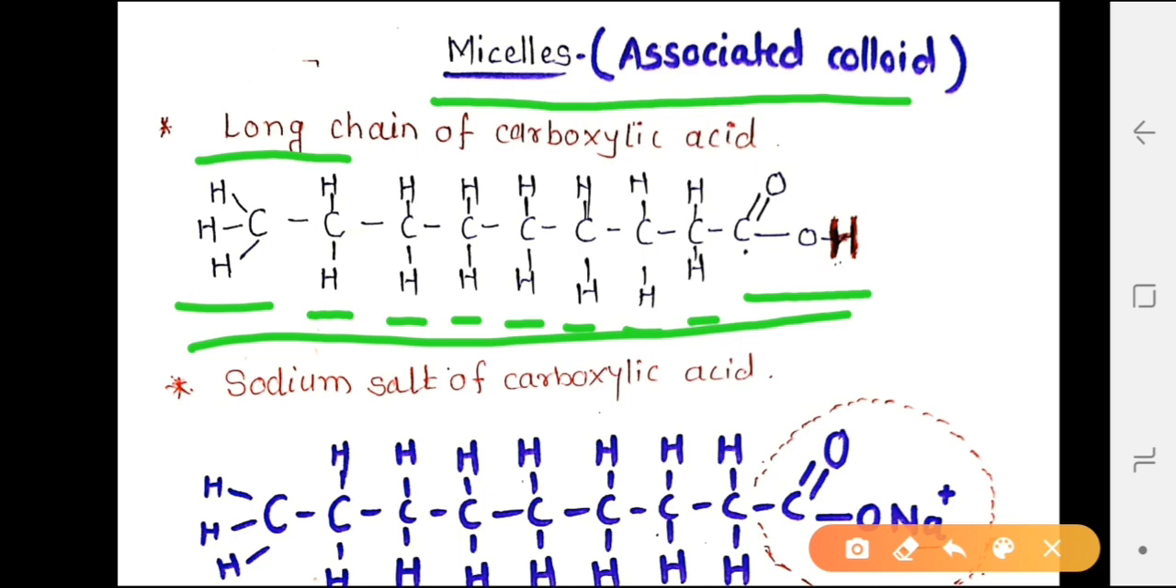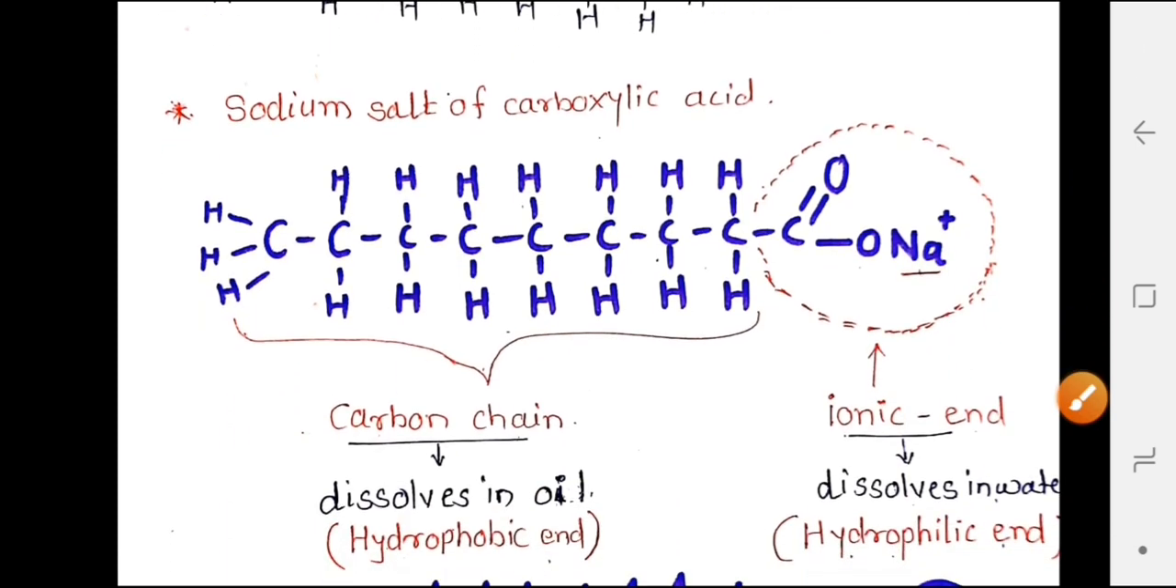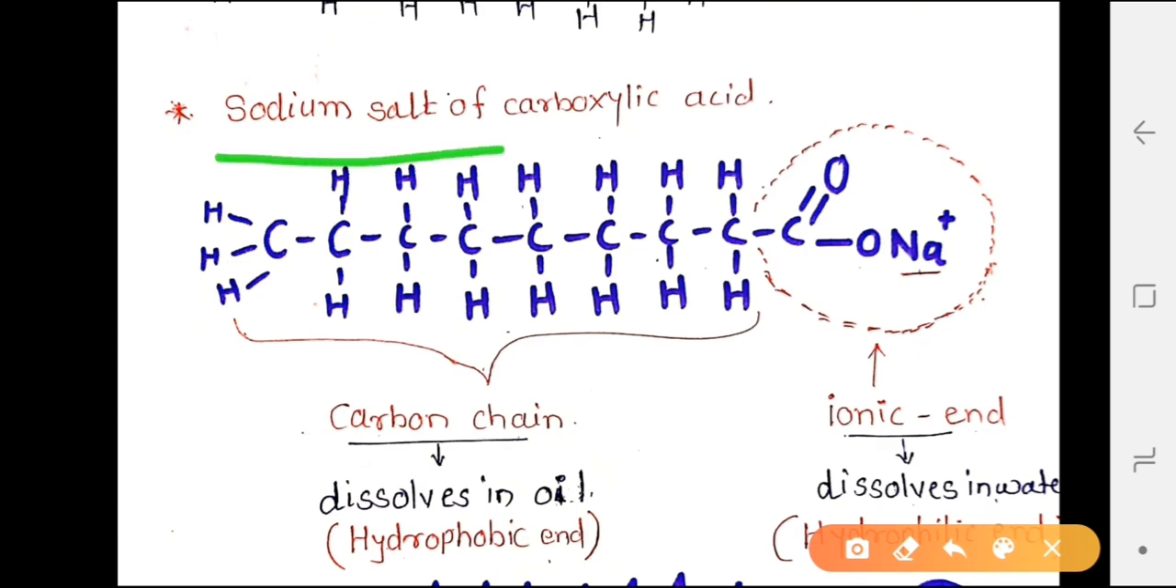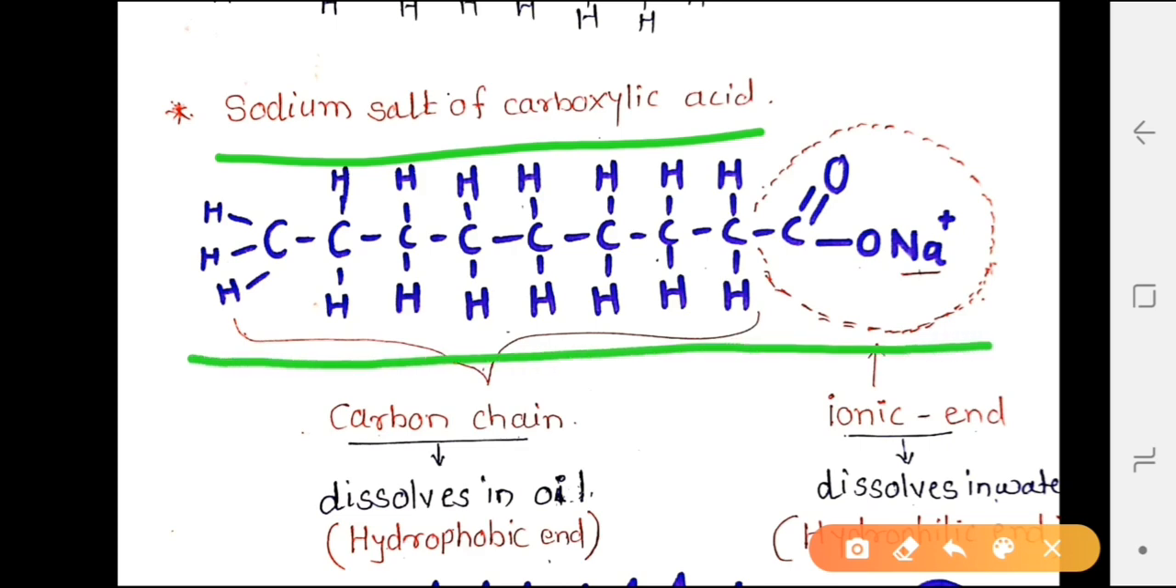If you see here, this is the sodium salt of carboxylic acid. Sodium salt of carboxylic acid means what? Here you can see one change. The hydrogen is replaced by sodium and then it forms a sodium salt of carboxylic acid. If you see these dotted lines,